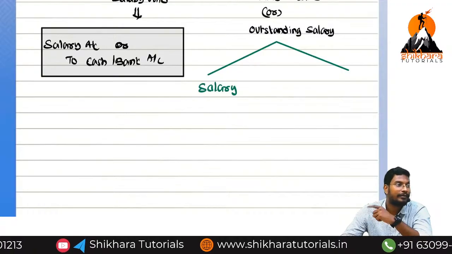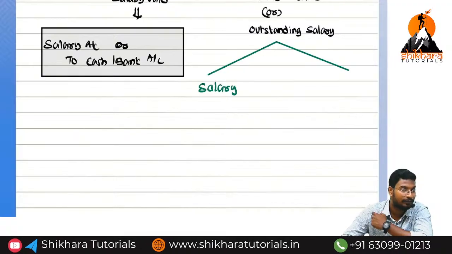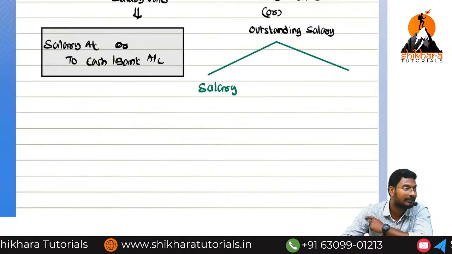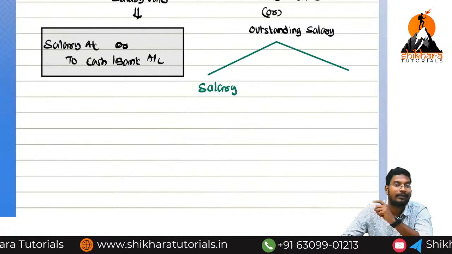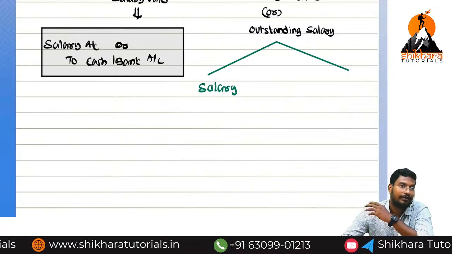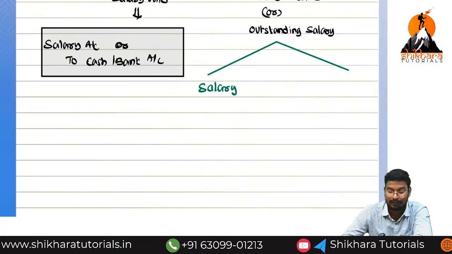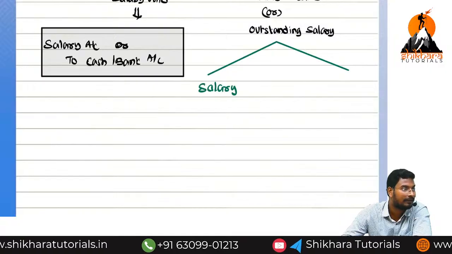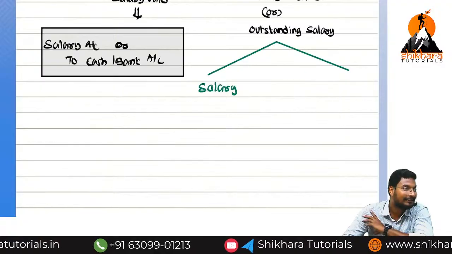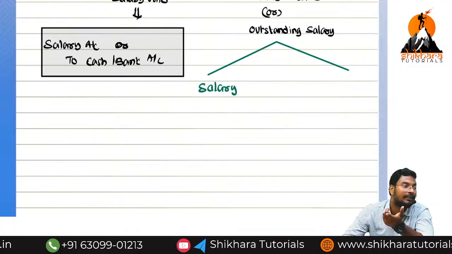Because if we do not have sufficient funds, we need to do it on a proportionate basis. We also need to work, we also need to eat. So not paying salary to one employee means not paying salaries to every employee.